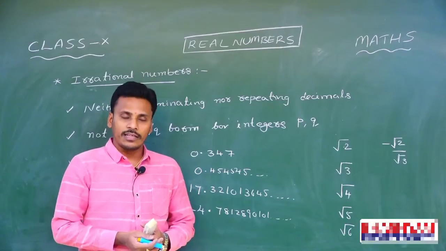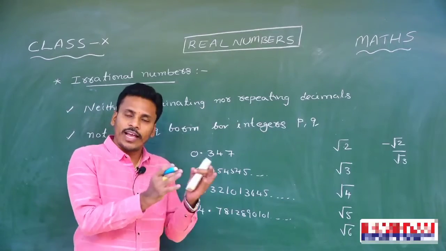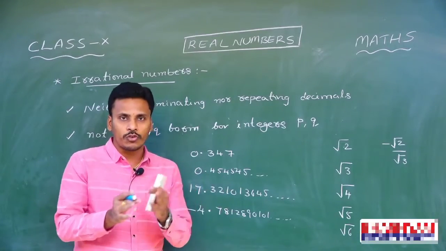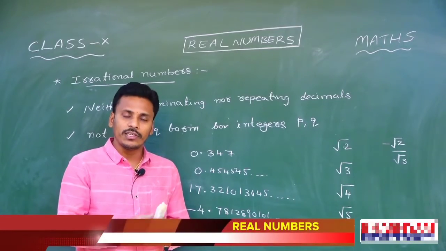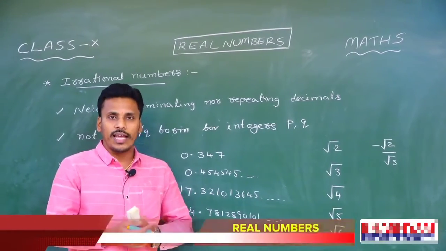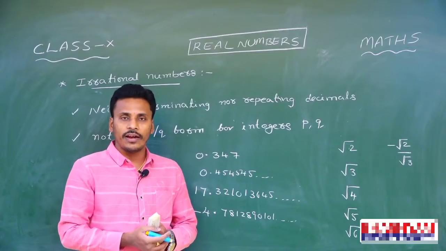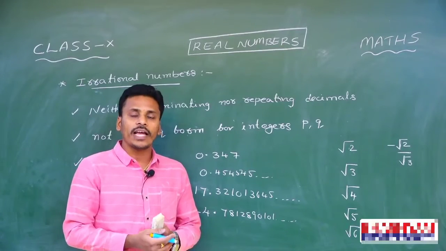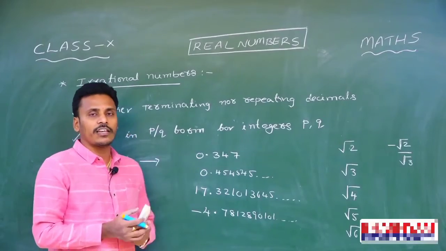In the last mathematics class, we already discussed the conversion between rationals to decimals and decimals to rationals. And at the end of the last class, we learnt about the concept of irrational numbers. Now, in today's class, I will start my discussion with the definition of irrational numbers, and then I am going to prove the irrationality of those numbers. Let us see on the board: irrational numbers.